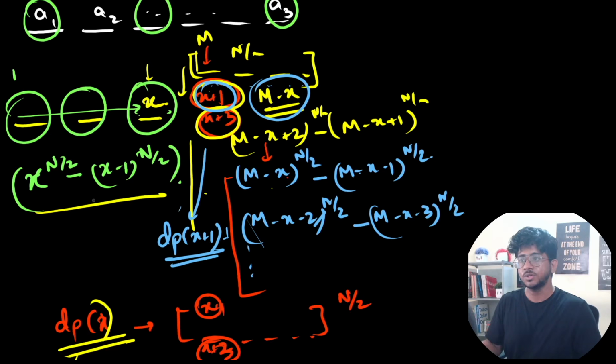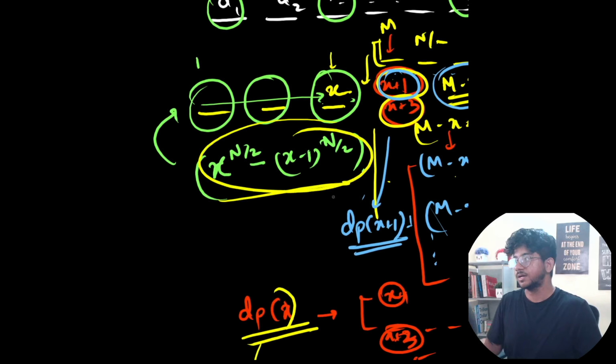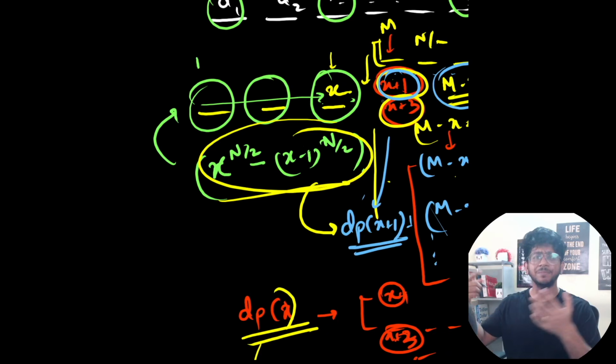So this multiplied by DP of X plus 1 will give you the total amount of permutations that are feasible. And then you have to divide by M to the power n to get the probability, and you have to combine them back into the original permutation. So now let's go back to the final step.